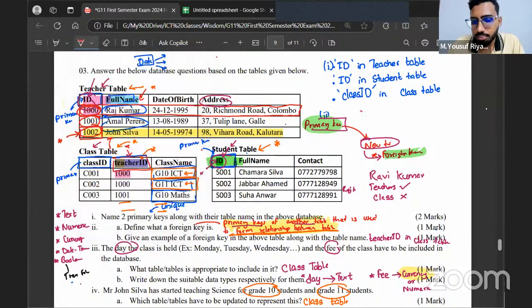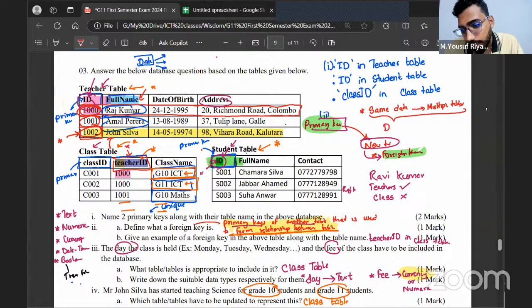if you have the same data stored in multiple tables, we call this data redundancy. Okay.